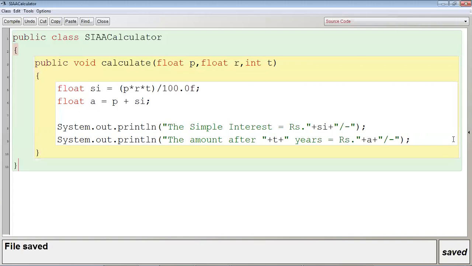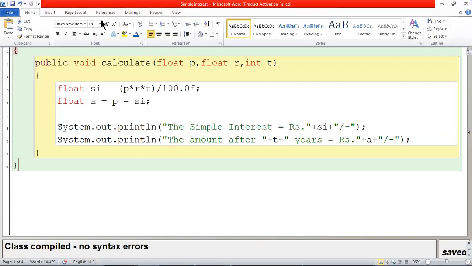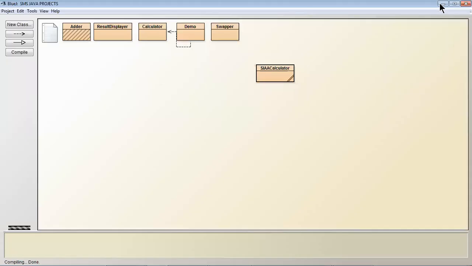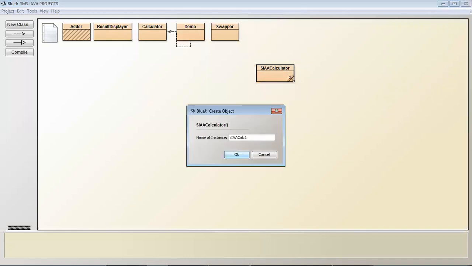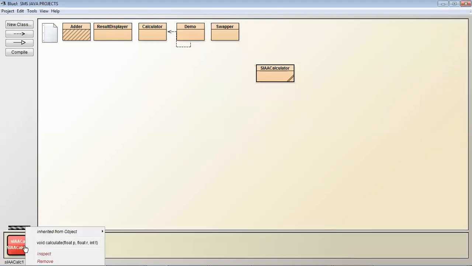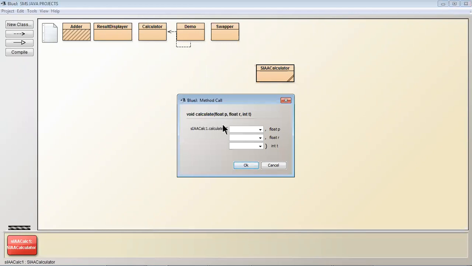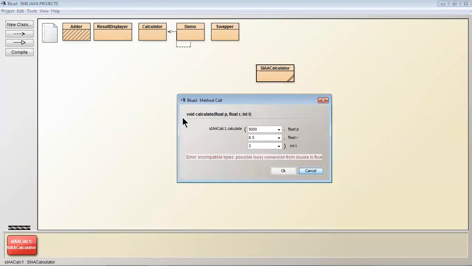Control K. No syntax error. Let me compile again. Close. Right click. Let me create the object. Okay, and call calculate method. Now I have to pass the value for principal. If it is 5,000 rupees, okay, 5,000. If rate is 8.5%, then time is 3 years.